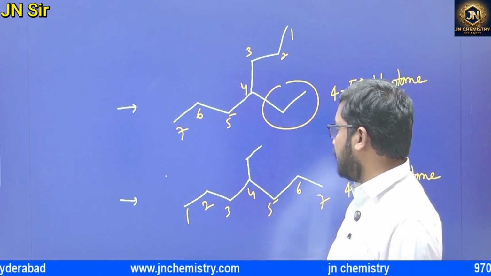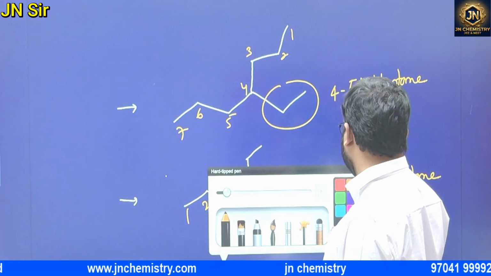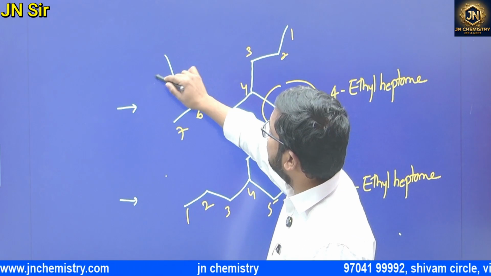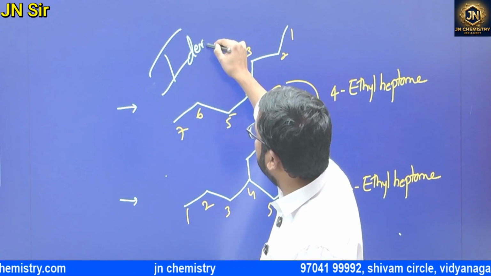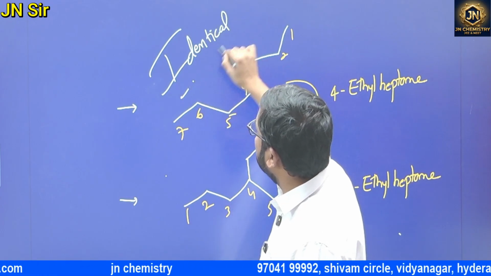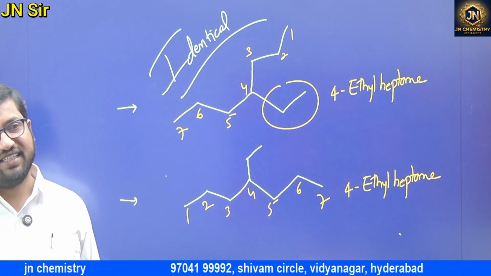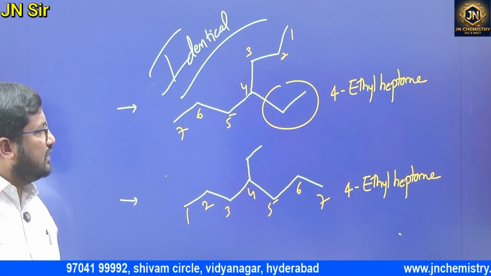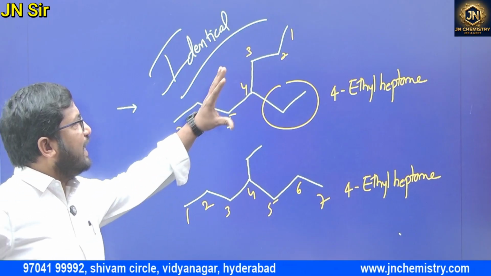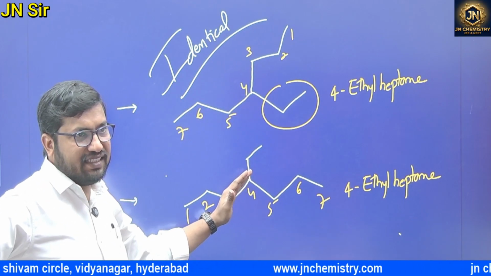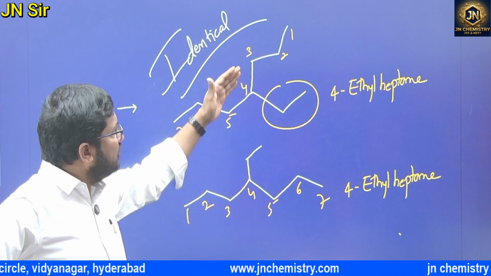So both are what? Chain or position? Both are identical. No chain, no position. This is propyl and this is ethyl, so the position is changing.